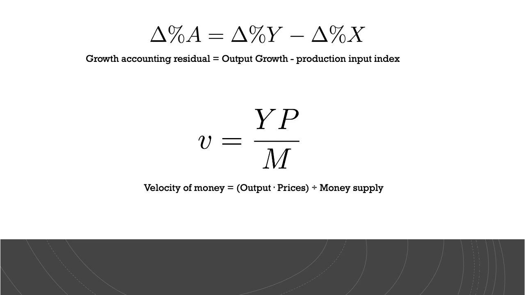The first macroeconomic model Romer opposes is the real business cycle model, which was popularized by Kydland and Prescott. The central identities of the model are the growth accounting residual and the velocity of money. Romer, inspired by Abramovitz, critiques the growth accounting residual and refers to it as phlogiston, which is the name of an imaginary substance early scientists claimed existed in every flammable substance.